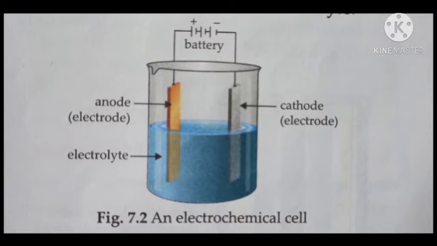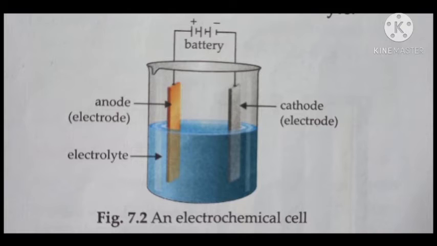This electrolyte is made up of chemicals. So when the electric cell is used to draw current, a chemical reaction takes place in this electrolyte, and the chemical energy stored in the cell is converted into electrical energy, and thus the cell becomes the source of electricity.